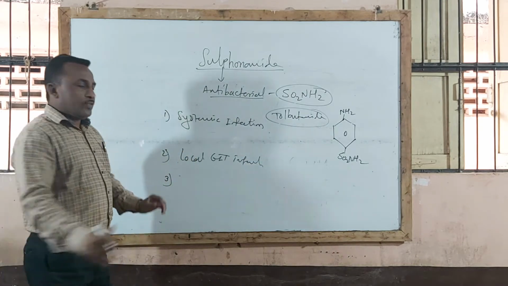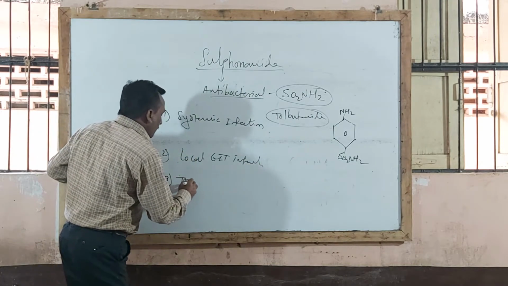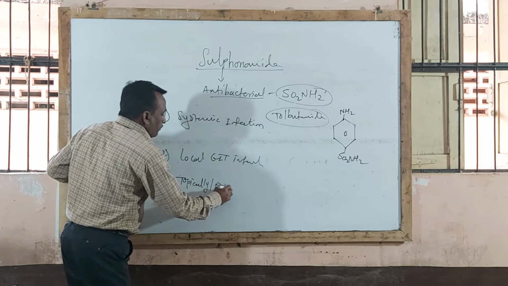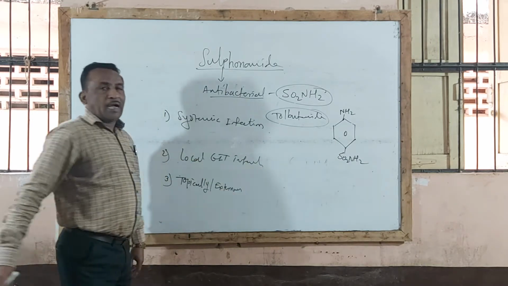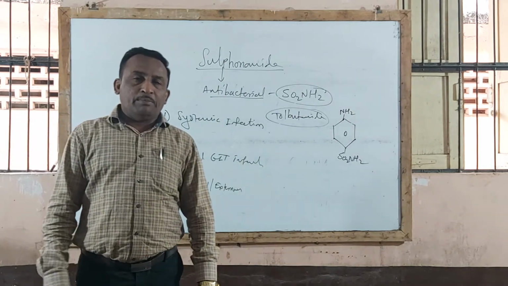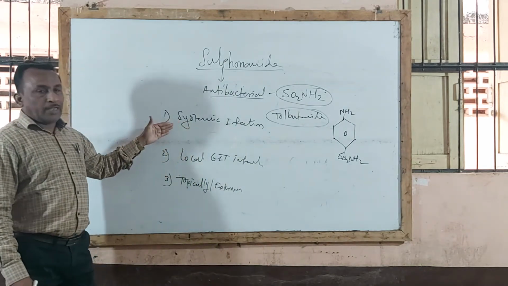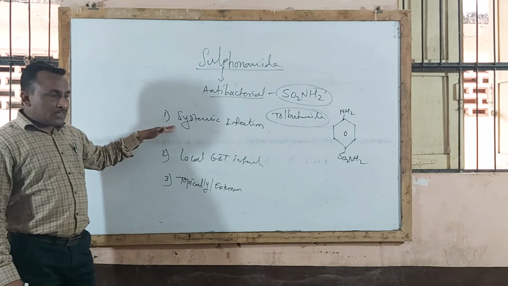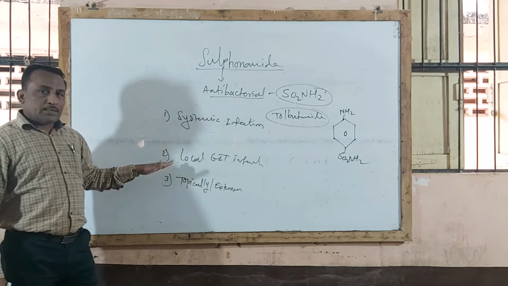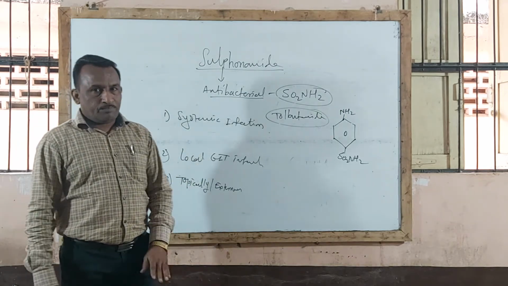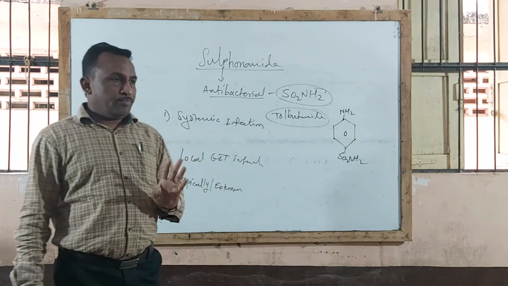And third type: topically applied sulfonamides, applied externally in the form of eye drops or in the form of ointment bases. So the three major types are those used in systemic infection, those used in local GIT infection, and topically applied sulfonamides.